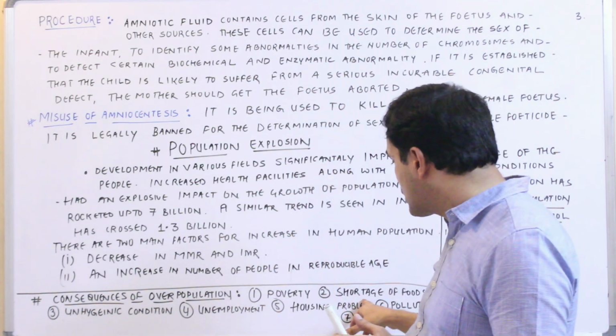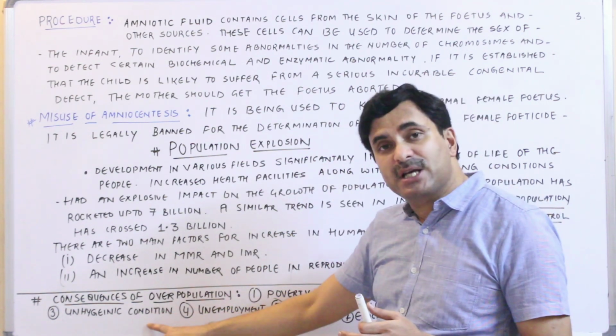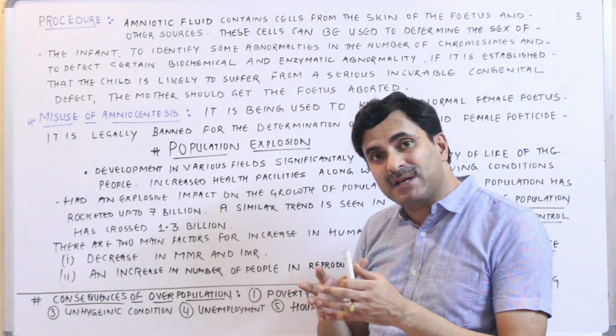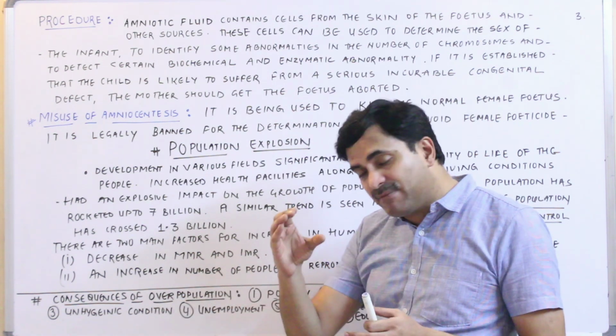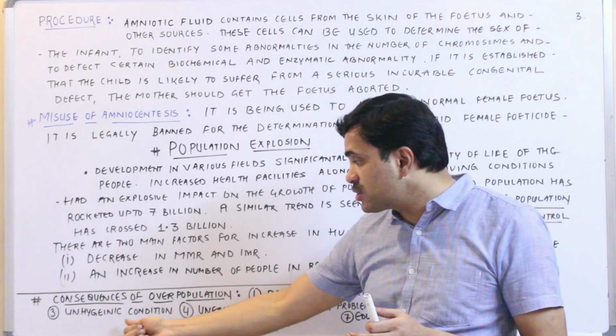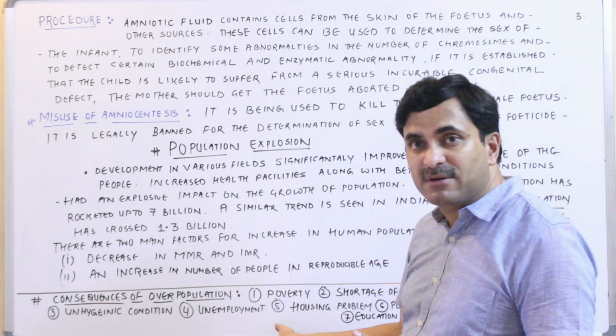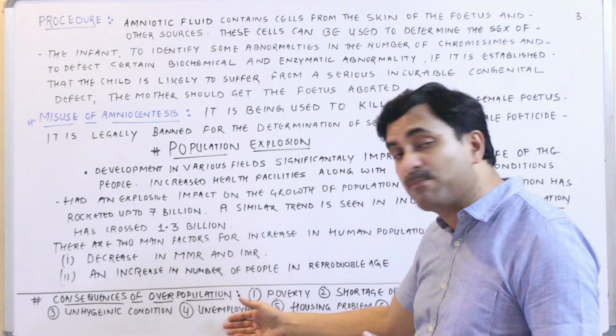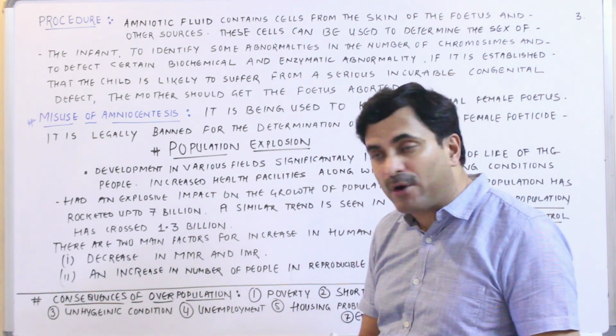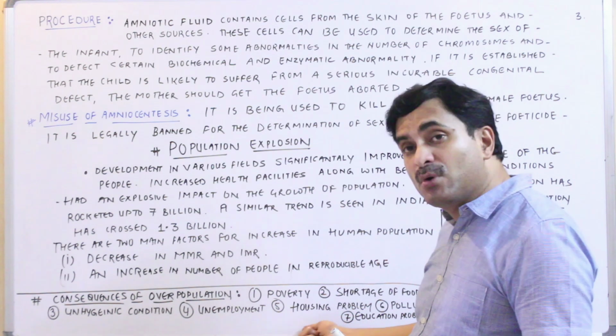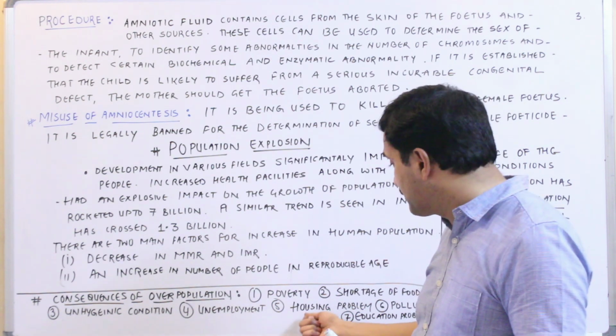Unhygienic conditions, because people do not have proper space to live and live in small spaces. Fourth is unemployment, the major issue related to overpopulation; not all people will be employed. Housing problem, all will not get housing.